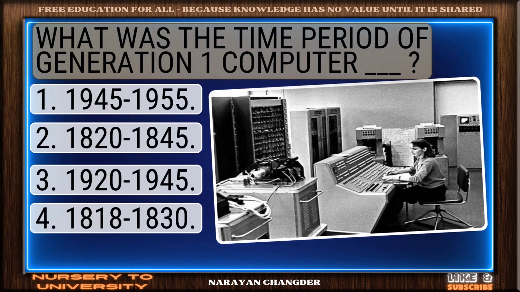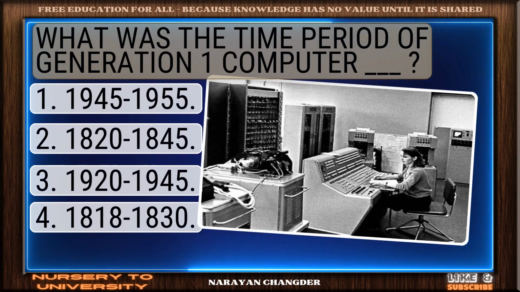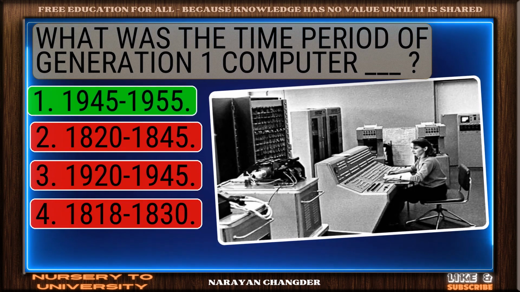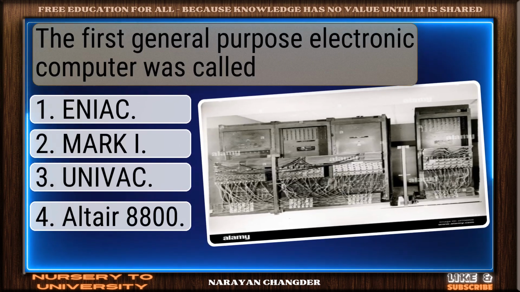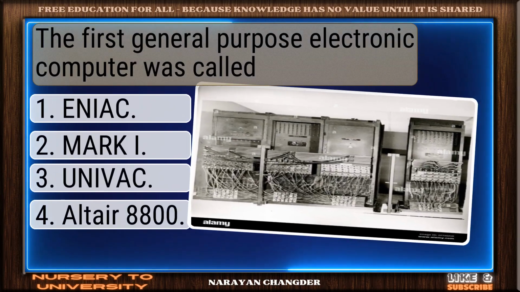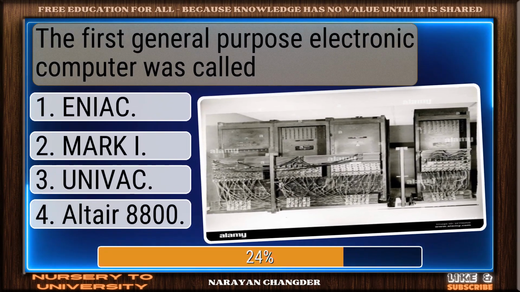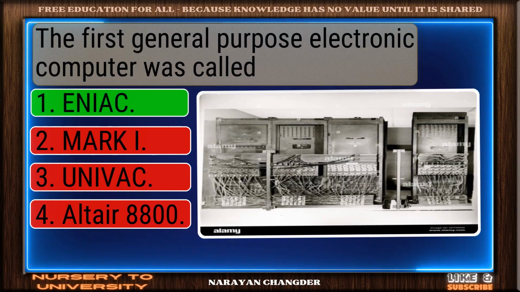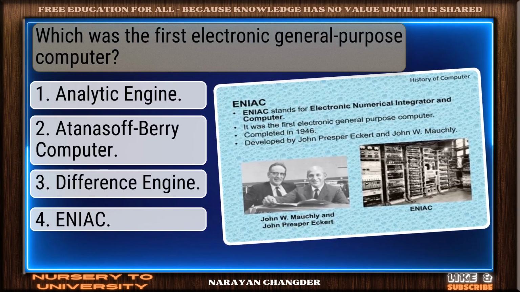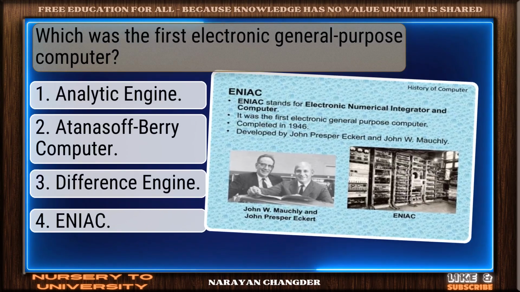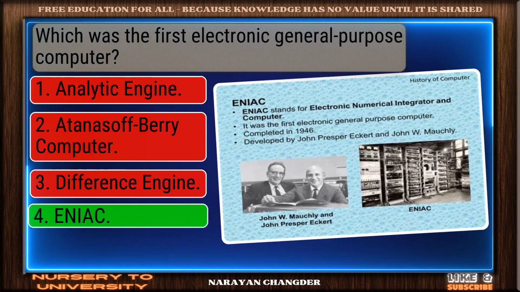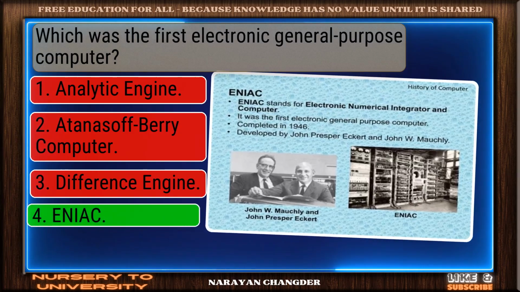What was the time period of Generation 1 computer dash? 1945-1955 is right. The first general-purpose electronic computer was called... Clear logic. ENIAC is sound. Which was the first electronic general-purpose computer? Smart pick. ENIAC is correct.